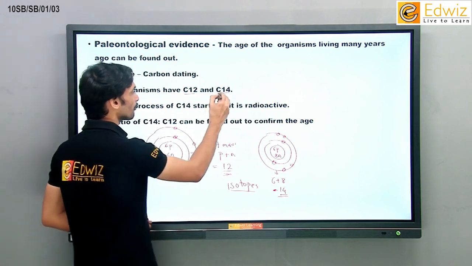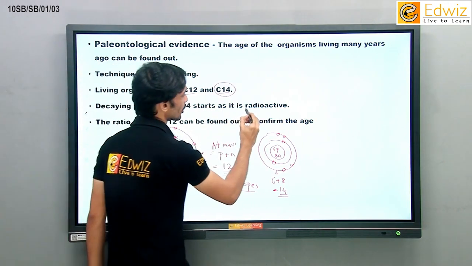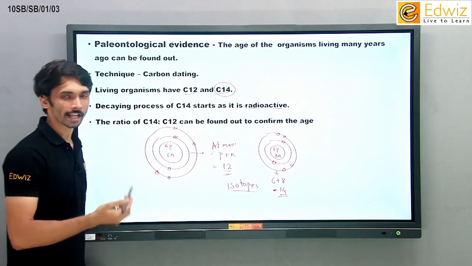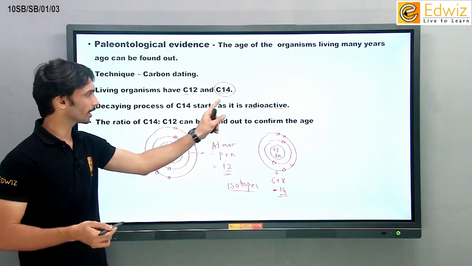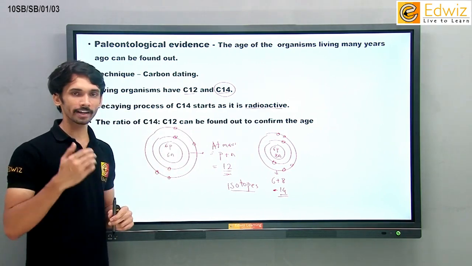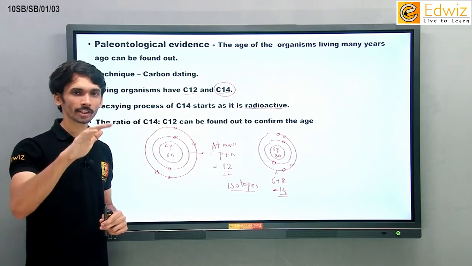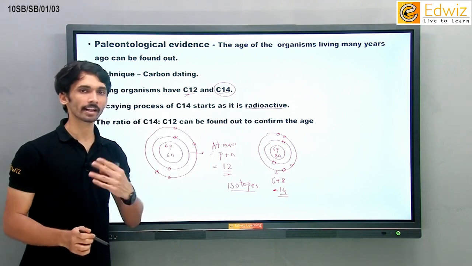Out of that, carbon 14, which has two extra neutrons, is actually radioactive, which means it emits radiations. Like the sun emits radiations, not exactly like the sun, but carbon 14 does emit some radiations. Because of those radiations, if carbon 14 is emitting radiations continuously, it will slowly decrease inside your body, while carbon 12 will be the same. It will never emit radiation.